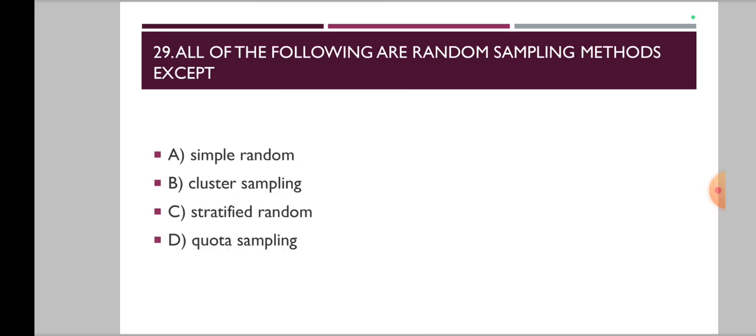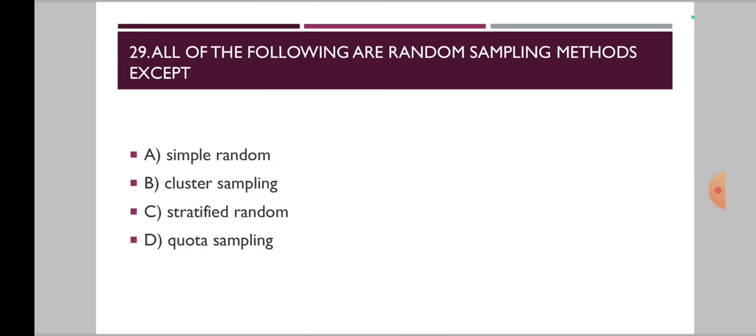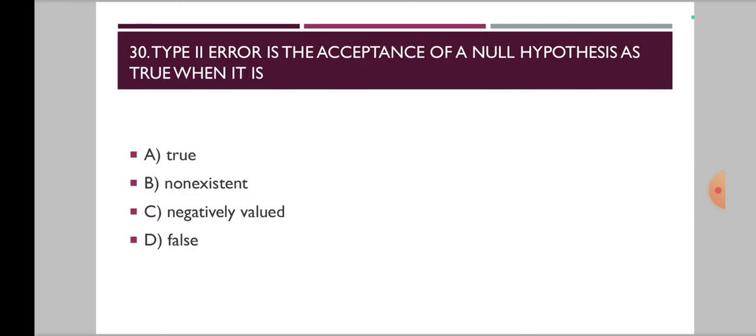Now 29th one, all of the following are random sampling methods except A, simple random sampling, B, cluster sampling, C, stratified random sampling, and D, quota sampling. Now moving on to the 30th question, type 2 error is the acceptance of a null hypothesis as true when it is. Options are A, true, B, non-existent, C, negatively valued, and D, false.